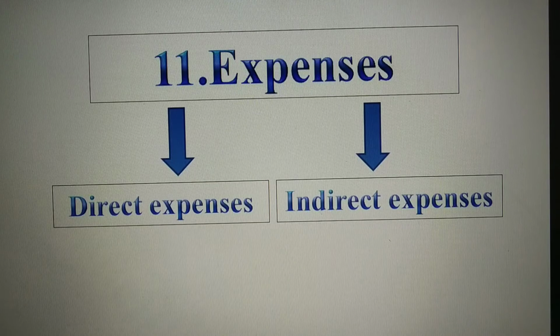Indirect expenses are those which are not directly related to the core product or services of the company.